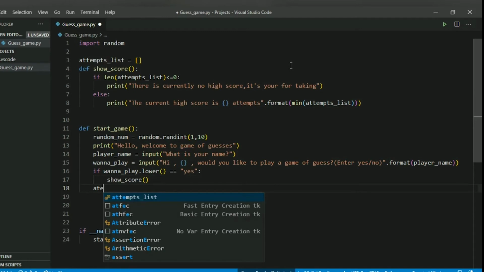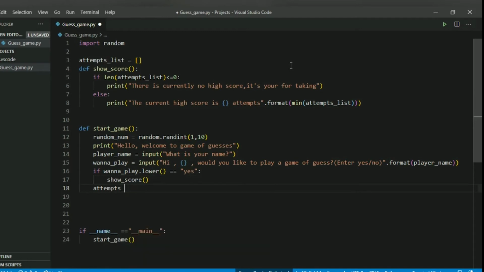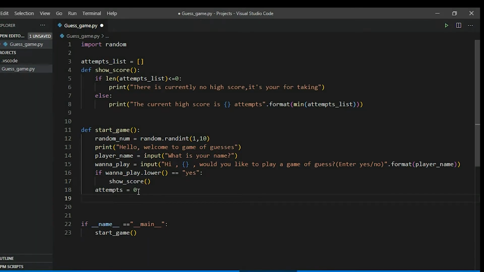Let's declare a variable, attempts, to check how many attempts they took. This variable will help us determine how many attempts a user took to win a game, and this will also help us determine the high score. Now the next important thing is to ask the user for input until they get it right.